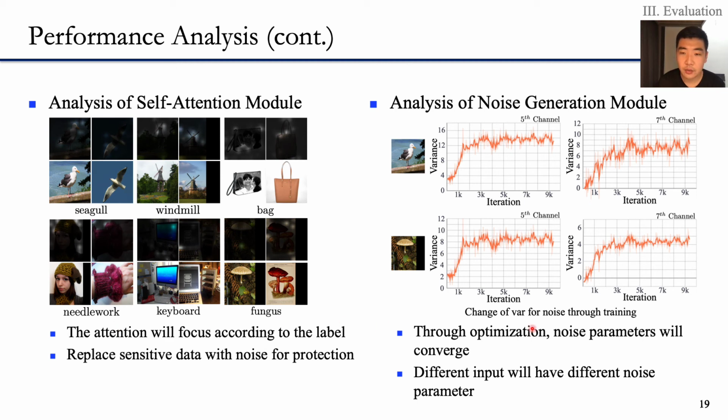As for the noise generation module, it needs to converge to different values to provide both stable and diverse parameters for noise generation. Therefore, we show the generated variance from the noise transfer model in the right figure. We can notice that through optimization, the output value will converge, and the converged value is different between different inputs and different channels. This is the expected result, and this shows that our noise generation module can work very well.